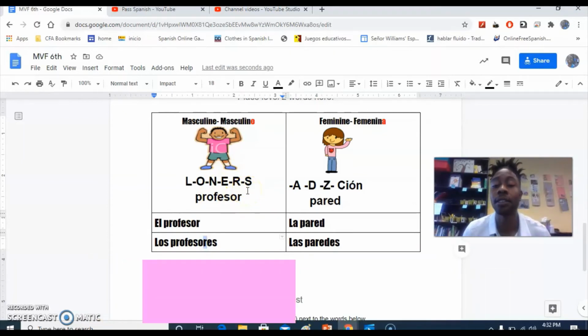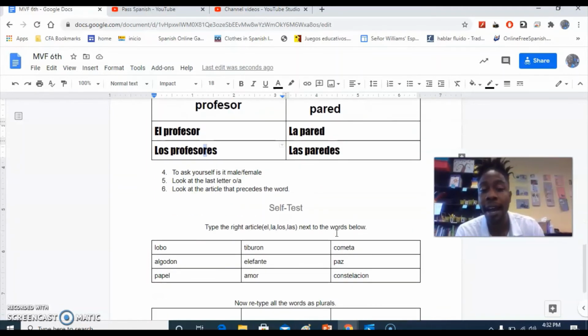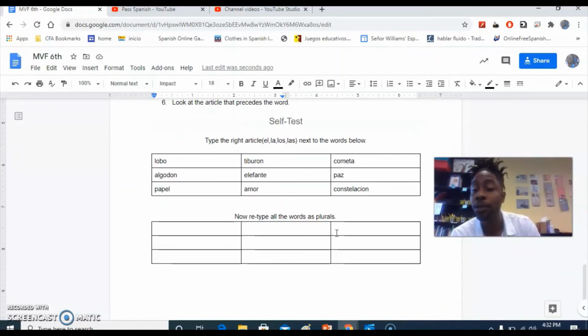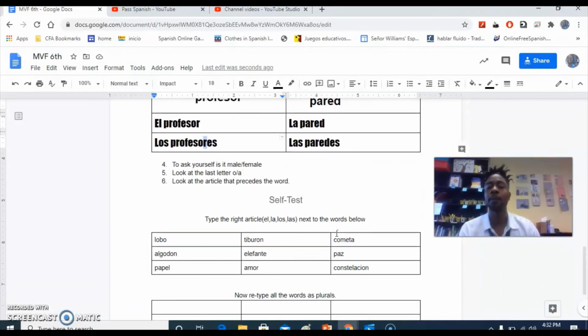I understand that this is a lot to grasp from just hearing, but I assure you with the practice of putting these words into the right box and the challenge of the game we will play together, with your trial and error, you will be able to improve and make this as easy as cake. So if you're studying for a test or a quiz on this, I hope this helps you a lot. But if you're prepared to practice on your own, what I have right under here is a way you can test your own knowledge. Let me add in one more comment before we begin.